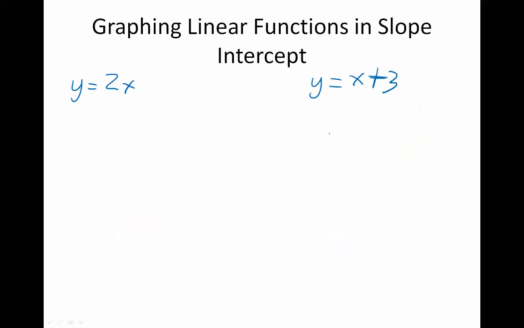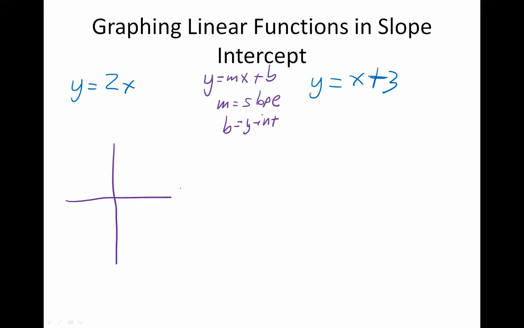So we have this form called slope-intercept form, which you've seen before, which is defined as y equals mx plus b, where the m represents the slope of the function, and the b represents the y-intercept. So when we go to graph these linear functions, there are going to be changes on that overall parent function based on the slope and the y-intercept.